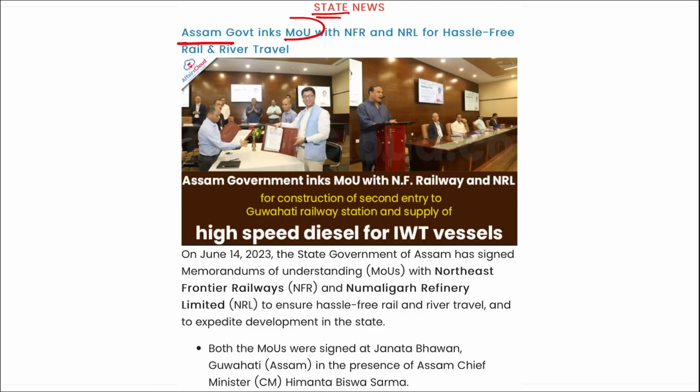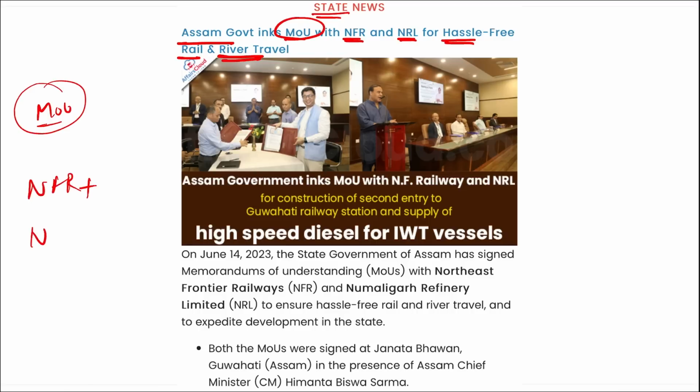Next comes your state news. Assam government has signed an MOU with NFR and NRL for hassle-free rail and river travel. I repeat, recently the government of Assam has signed an MOU with the Northeast Frontier Railway, that is NFR, and Numaligarh Refinery Limited, NRL, to ensure hassle-free rail and river travel to expedite development in the state. Correct?